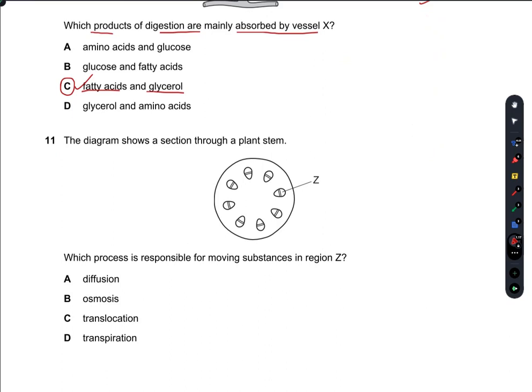The diagram shows a section through a plant stem. So which process is responsible for moving substances in region Z? This is a plant stem here, so this inner portion is definitely xylem, and these tiny structures are phloem.